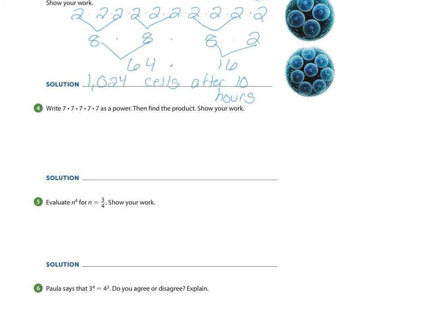Write 7 times 7 times 7 times 7 times 7 as a power, then find the product. So it's going to be 7 to the 5th. If I have 7 times 7 times 7 times 7, it's 49, 49, and 7. If I multiply those numbers, I'm going to have 16,807.